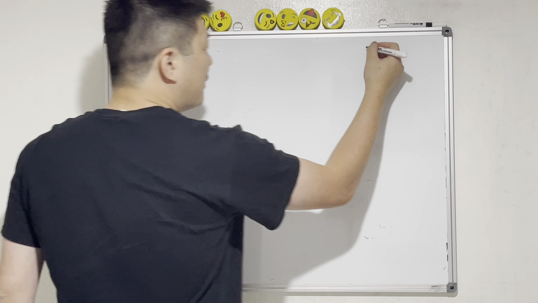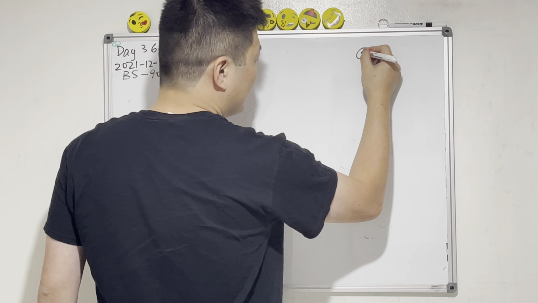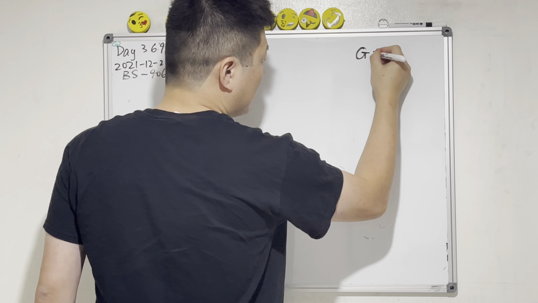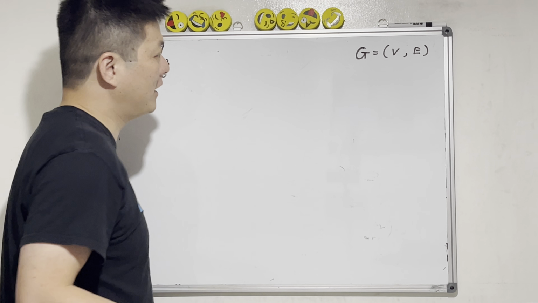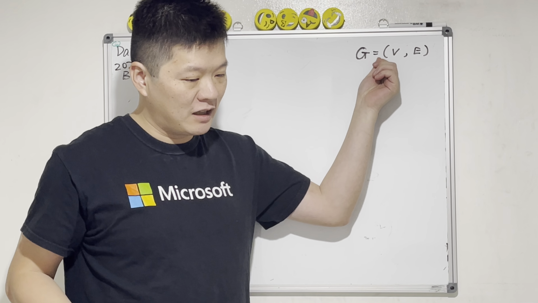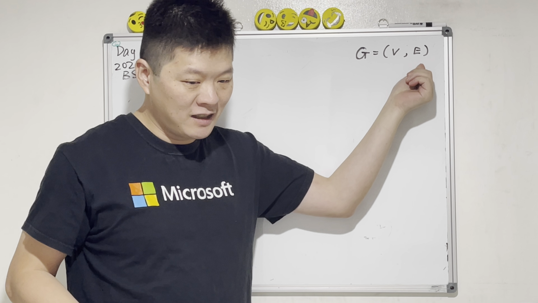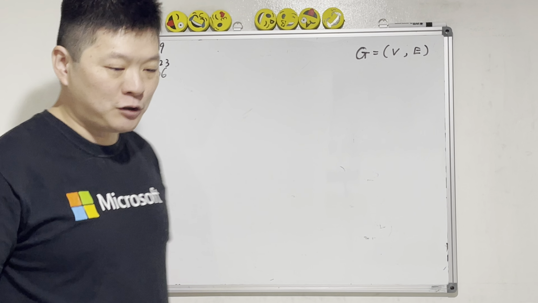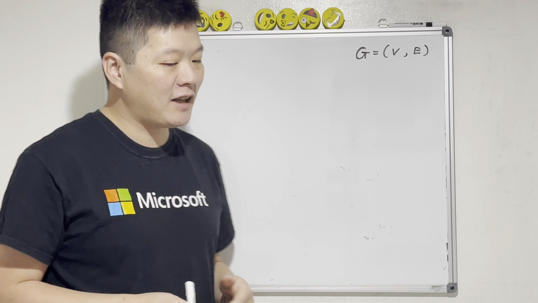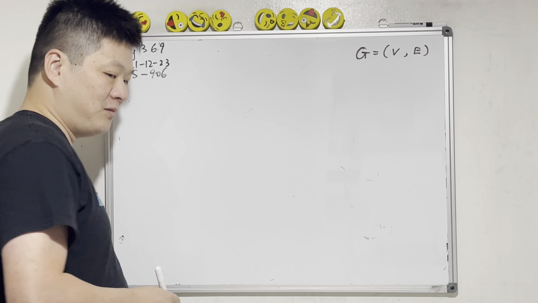What's a graph? We talk about graphs all the time. A graph is a collection of vertices and edges. You've got vertices, you've got edges. Is a tree a graph? Yes, a tree is a graph.